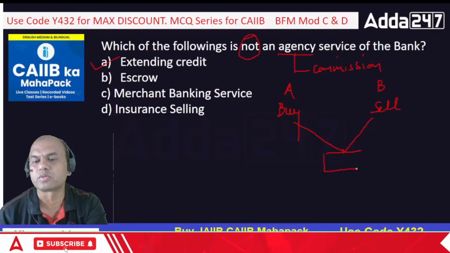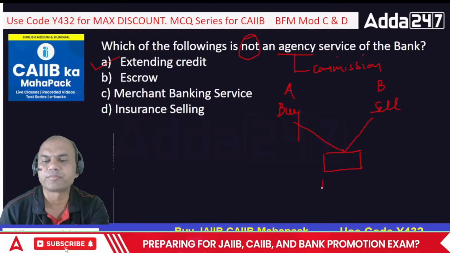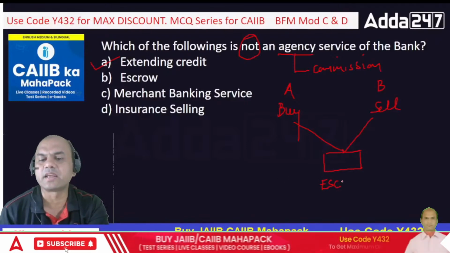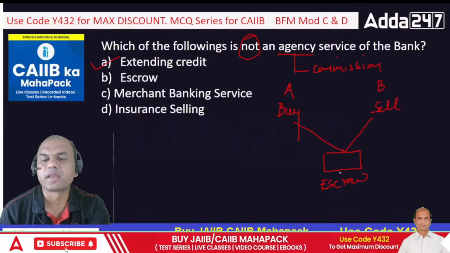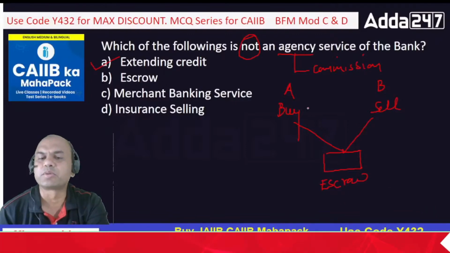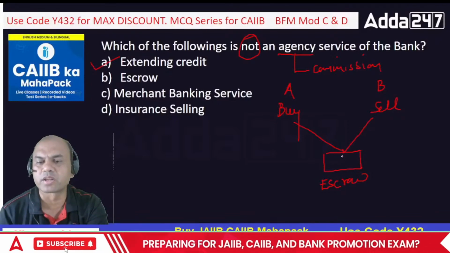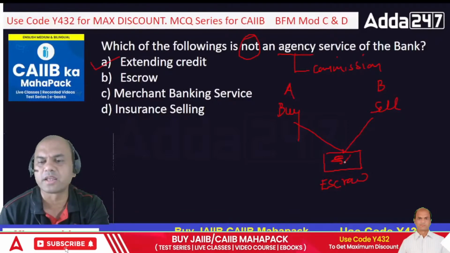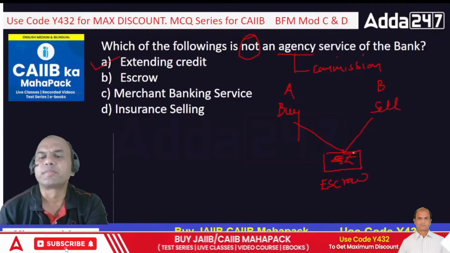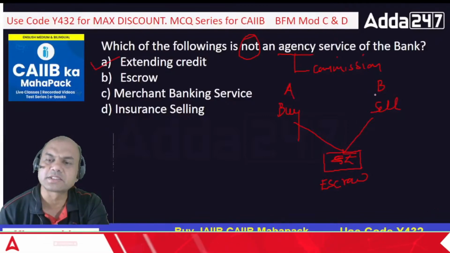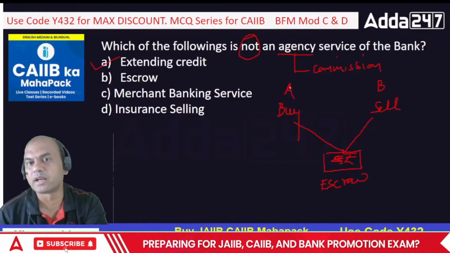This is called escrow with a bank. In that account, A is going to give the money, so A will put the rupees over here. Now this account can be operated by the signatures of both.